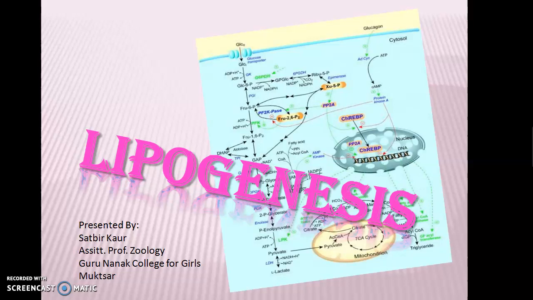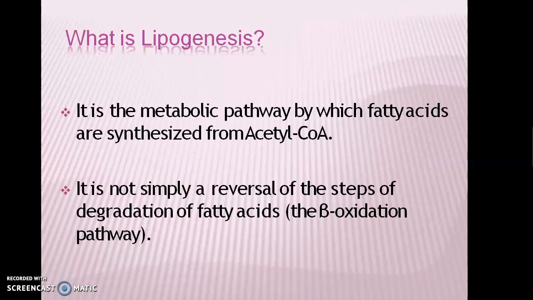Today I am here to discuss lipogenesis with you. Lipogenesis is the process of synthesis of fatty acids. It is a metabolic pathway by which fatty acids are synthesized from acetyl coenzyme A. Lipogenesis is not the reversal of beta oxidation. Beta oxidation is the degradation of fatty acids to form acetyl coenzyme A.